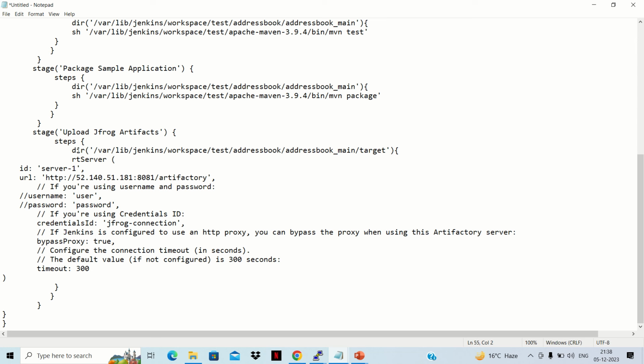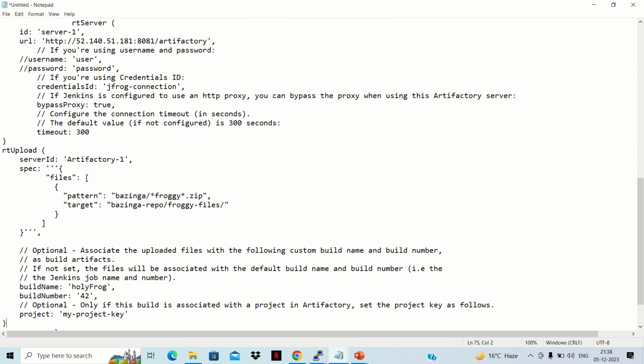So here we have defined the configuration for server. Just after that we can write this rt upload function. We need to change it with server 1. Okay, and files is the same files that is available, so we need to get the location of our repository. The file will be this particular var will get generated to that particular path, so we'll upload this file, and the target directory will